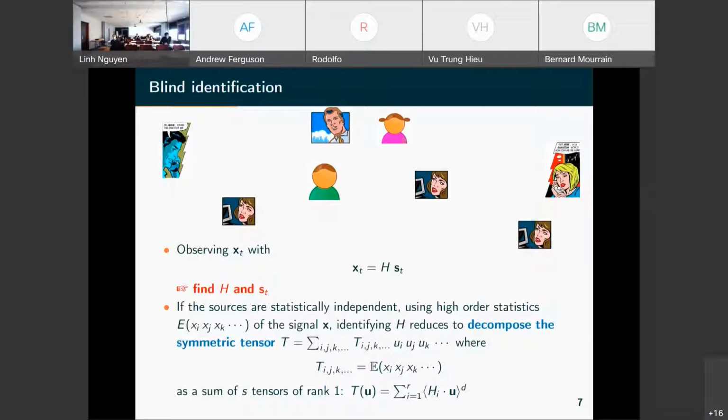So this is one measure, x1, x2. So we have here an expectation of this product. These are in fact moments. They are put together in a symmetric tensor, where the coefficient here is exactly this expectation, this average of observation.